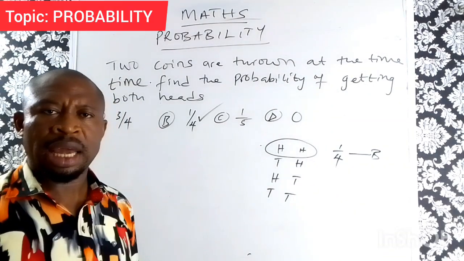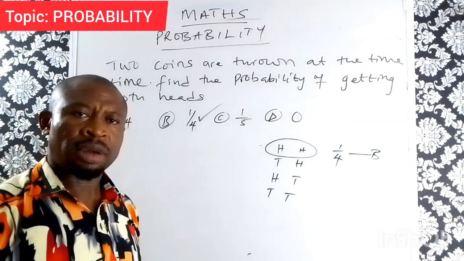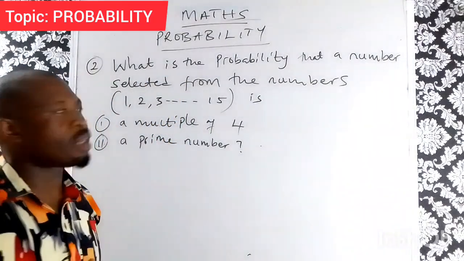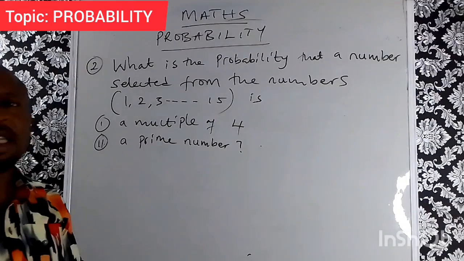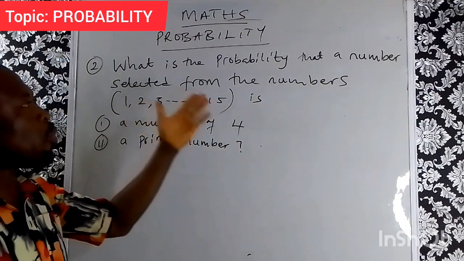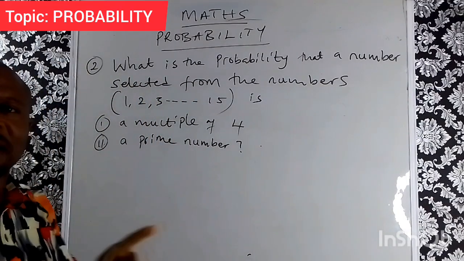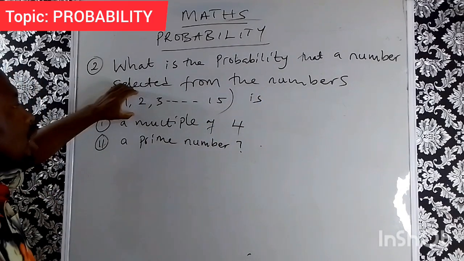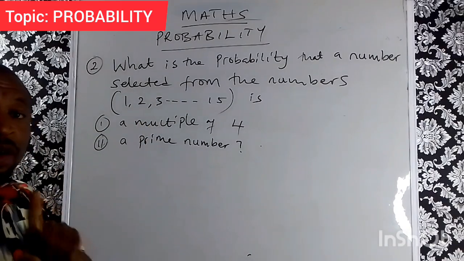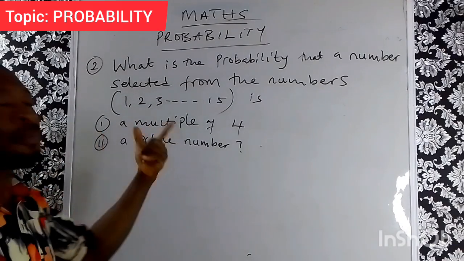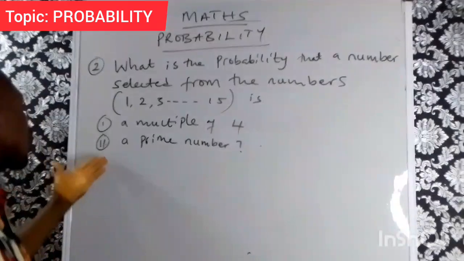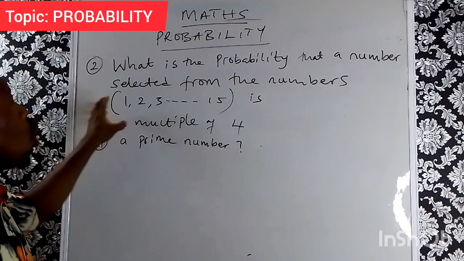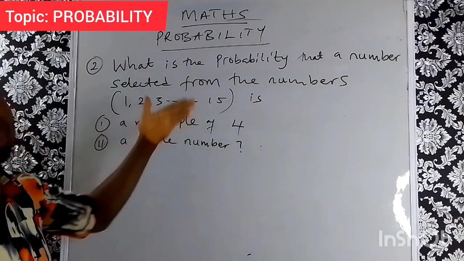Now let us take another question. Let us look at this question. This question says, what is the probability that a number selected from the numbers is, there are 2 questions here. The first one is a multiple of 4. The second one is a prime number. Now, they say 1, 2, 3, up to 15.